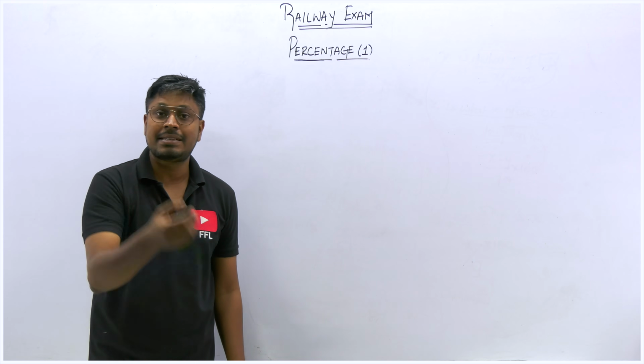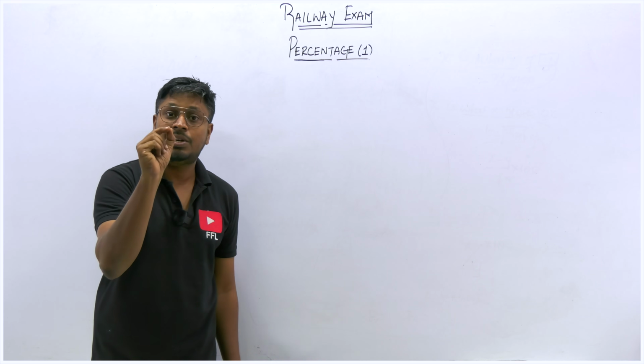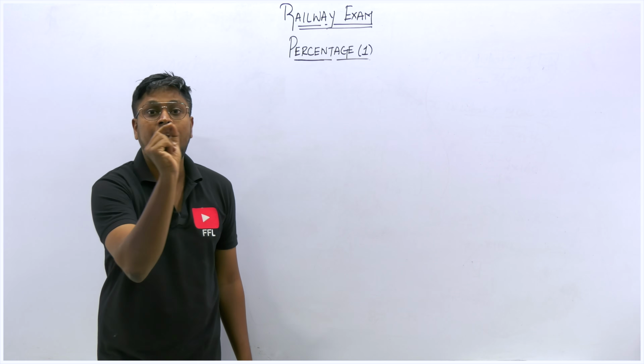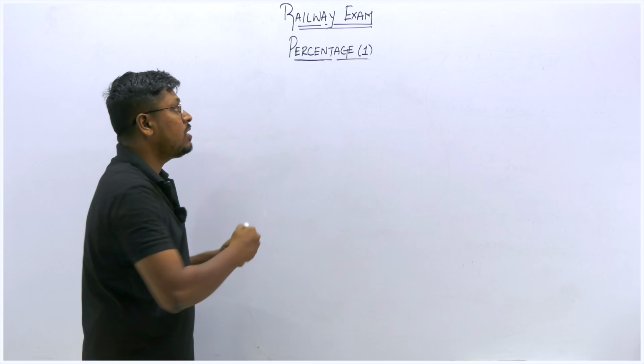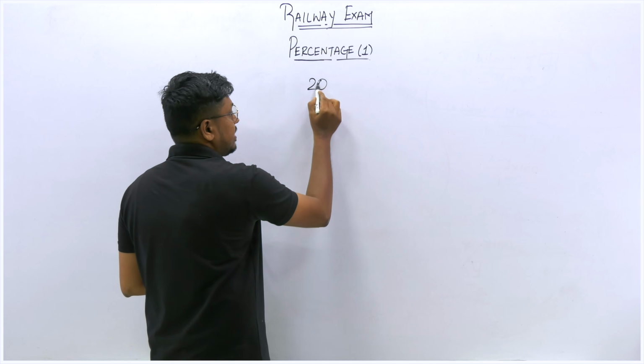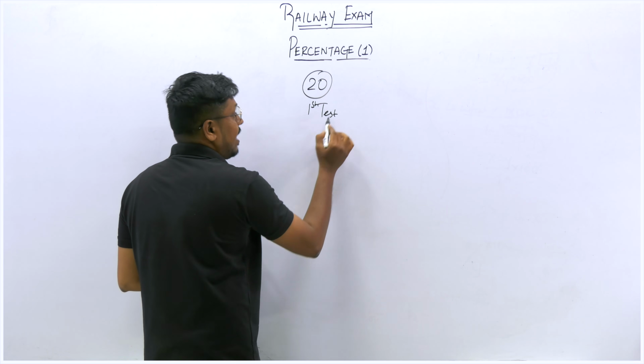First, what you have to do before watching this video: if you already purchased my railway test series, inside that quantitative aptitude you can see a topic called percentage model 1. Kindly first write the test. I have given 20 questions as a test. So before watching the video, write the test.